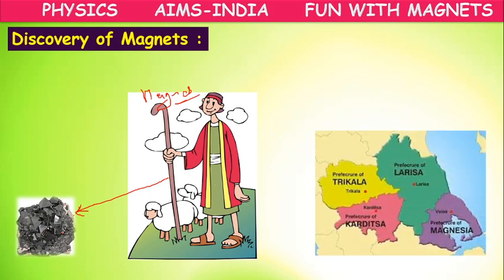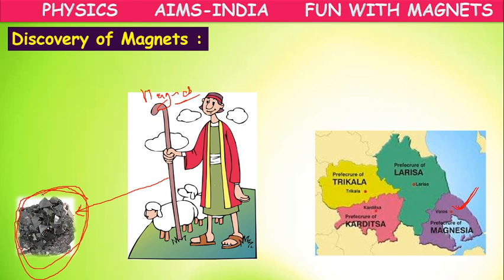There is another story. Once there was a place called Magnesia. Now it is in Greece. In that Magnesia, they found so many stones like this black stone, which have an attractive nature. So they named those black stones after the name Magnesia as magnet. So these two stories became very popular regarding the discovery of magnets.